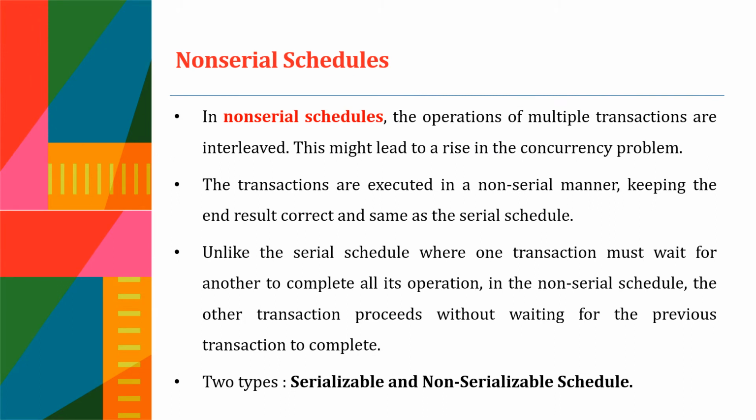So let's discuss non-serial schedules. In non-serial schedules, the operations of multiple transactions are interleaved. The transactions are executed in a non-serial manner, keeping the end result correct and the same as the serial schedule. Though we are executing in a non-serial manner, the final result is correct and the same as the serial schedule.